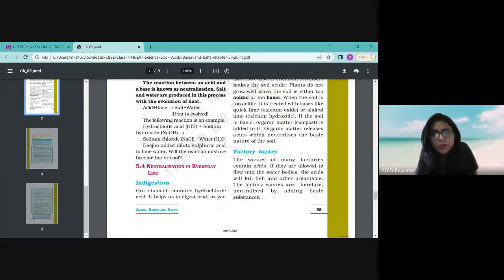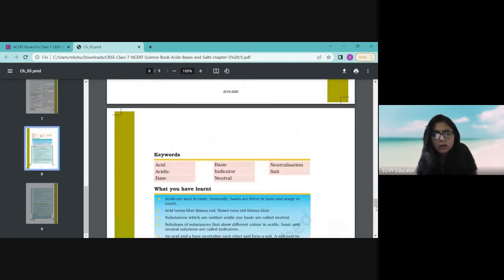Now soil treatment. When the soil becomes acidic, the crops and the plants will not be able to grow.